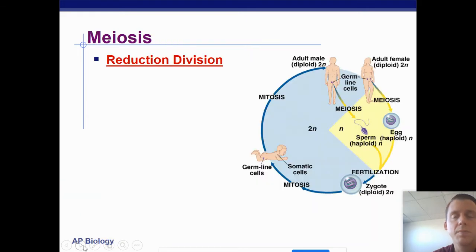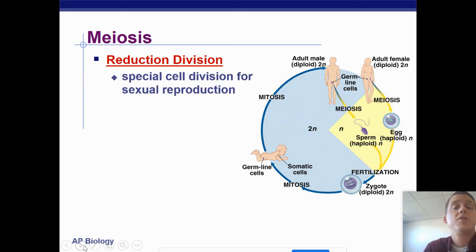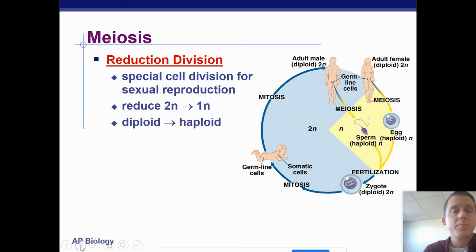All right, so meiosis is going to mix things up. Meiosis is reduction division. It is a special cell division specifically for sexual reproduction, and it reduces things from 2N just to N, or 1N. Diploid cells end up becoming haploid cells, and you see that happening there. It can only happen in testes or ovaries.